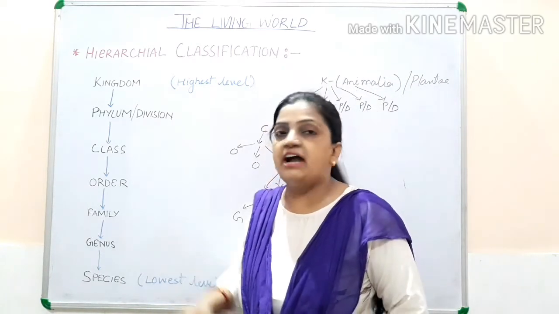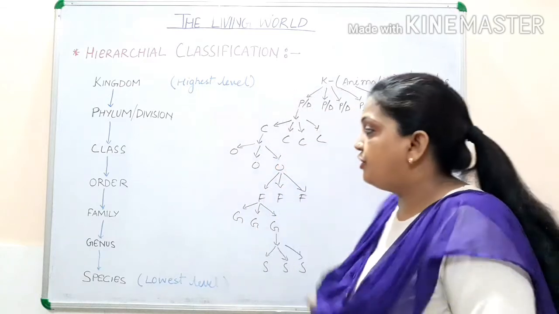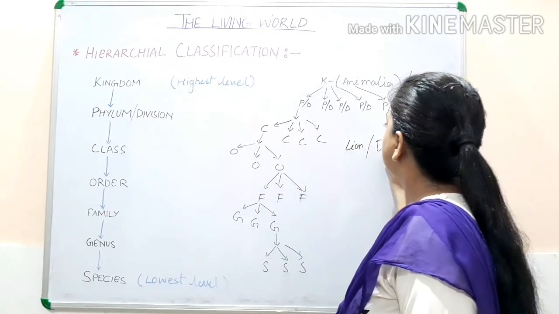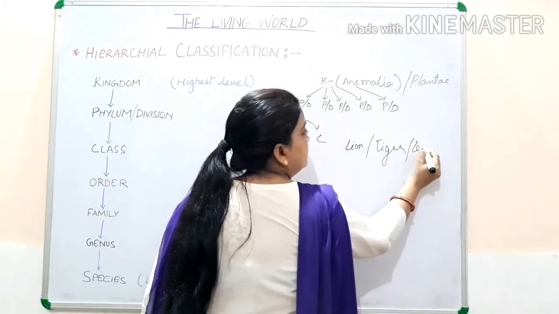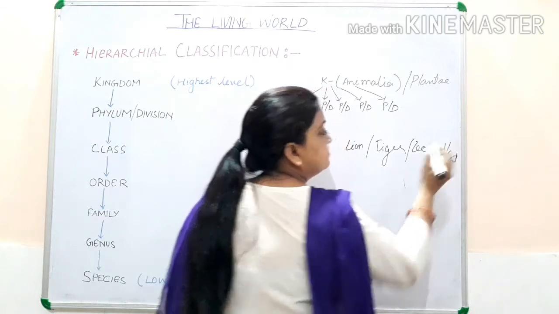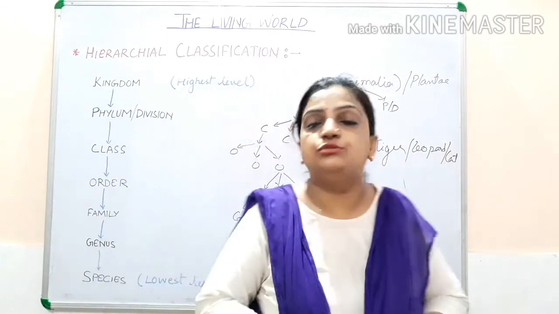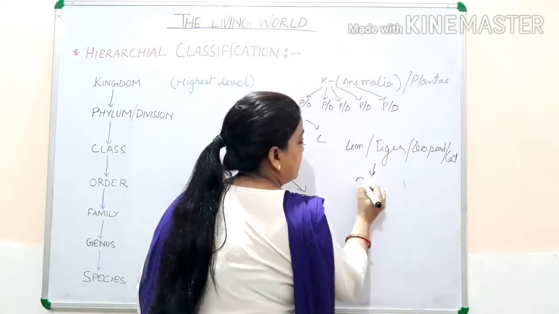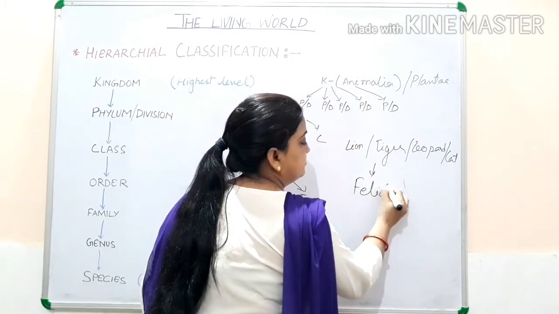If I talk about the family, lion, tiger, leopard and cat all belong to the same family, family Felidae.